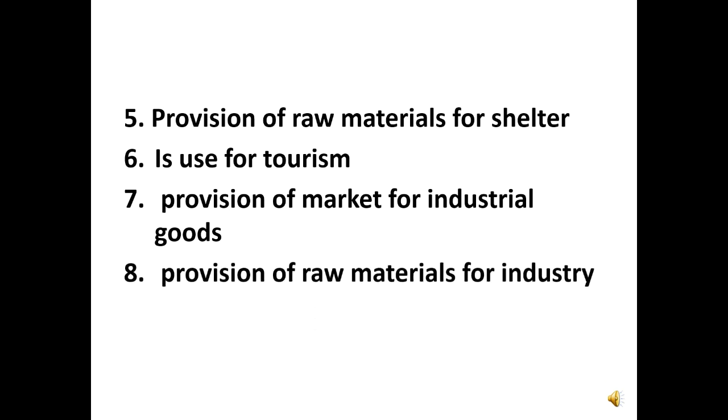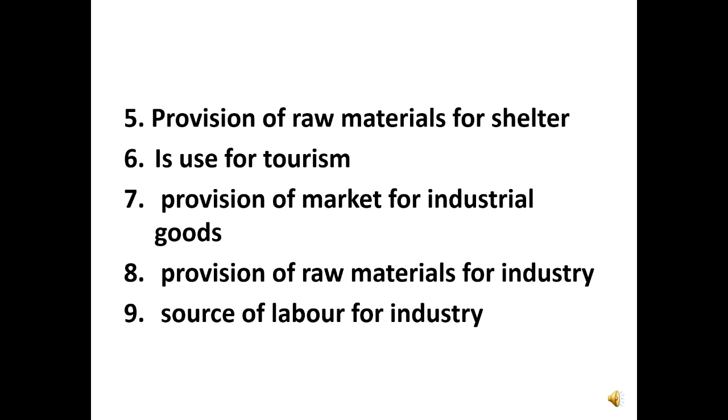Agriculture also provides raw materials for industries. The raw materials used by many industries are from the farm. For example, the textile industry in Kano uses cotton, and cotton is from agriculture. NASCO company in Jos uses maize to produce cornflakes, and maize is from agriculture. So agriculture produces raw materials for industries.